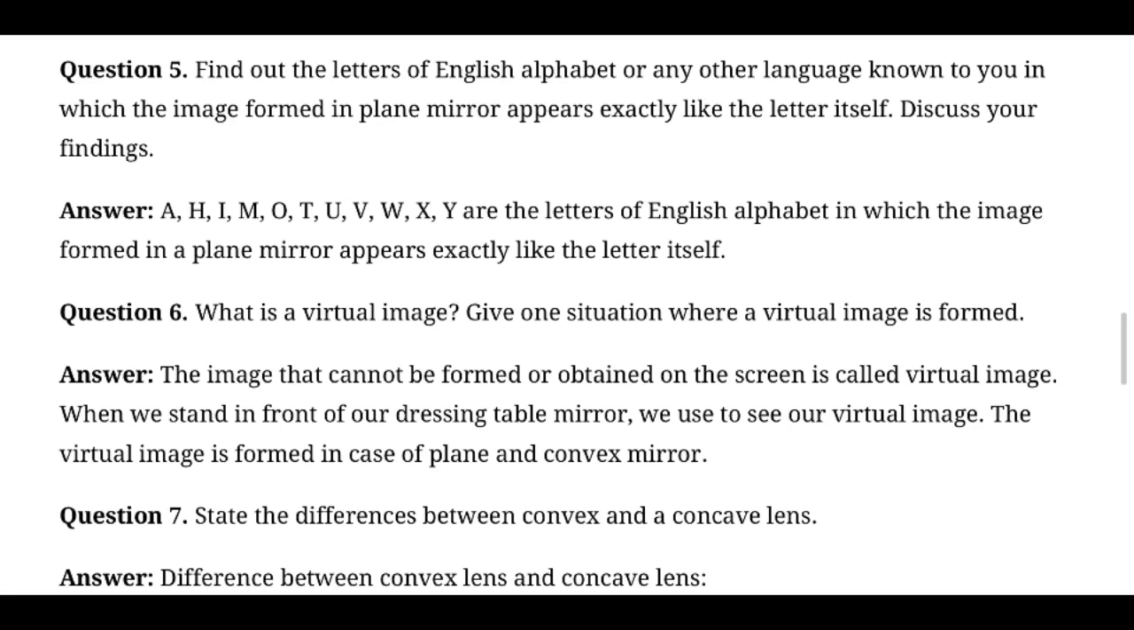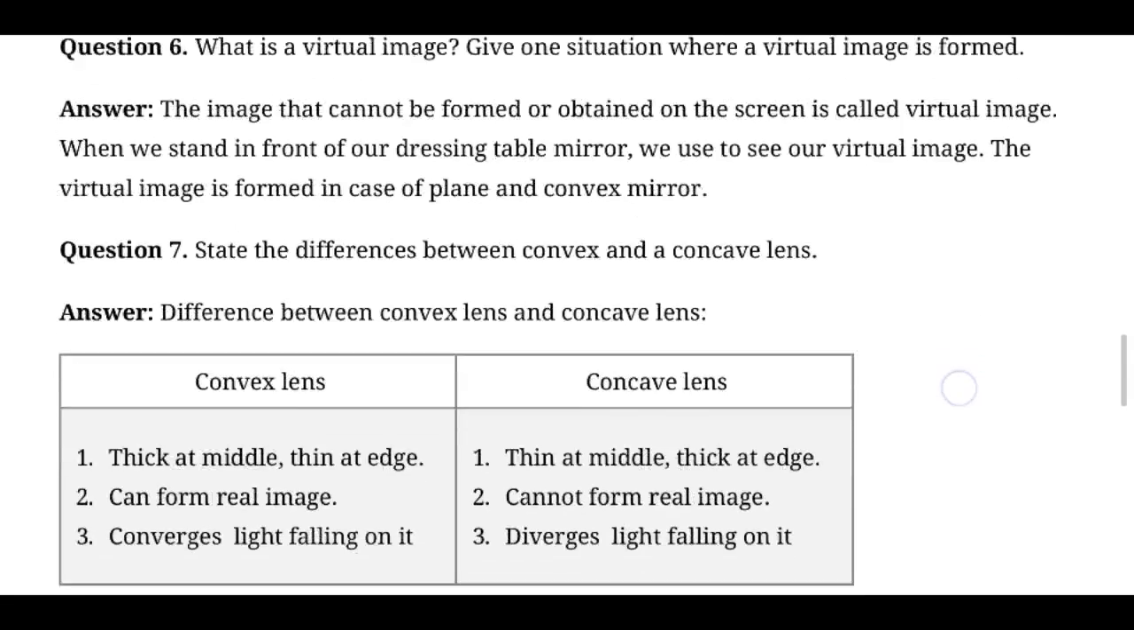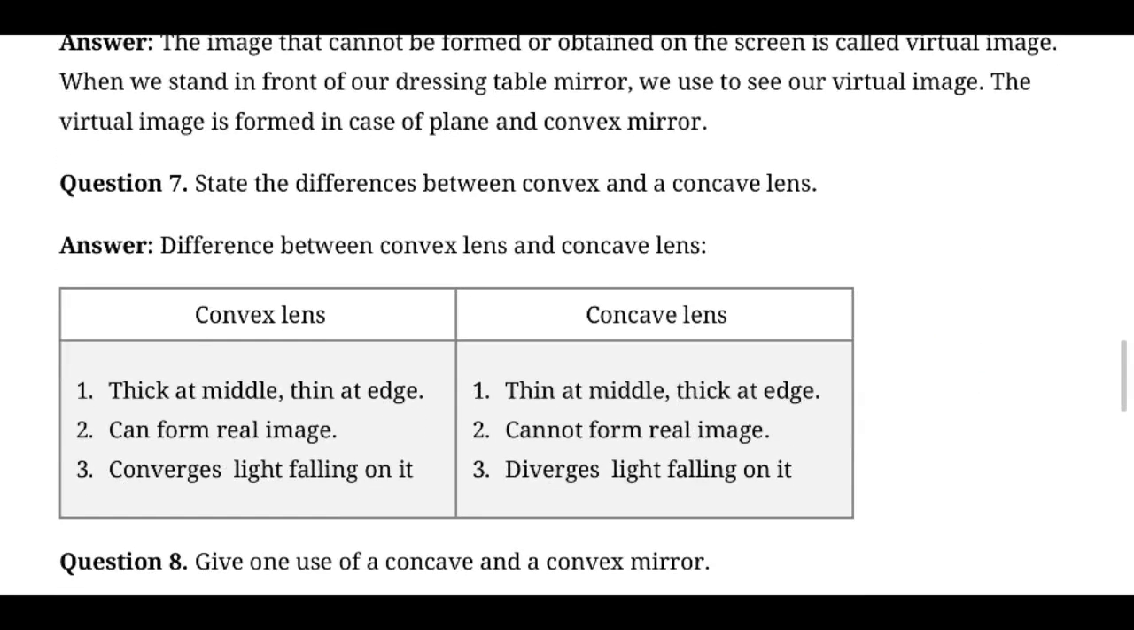State the difference between convex and concave lens. Convex lenses are converging lenses, whereas concave lenses are diverging lenses. Convex lenses produce real, inverted, virtual, enlarged and erect images. Concave lenses always produce virtual and small images. Convex lenses are thick at the middle and thin at the edges, whereas concave lenses are thin at the middle and thick at the edges. This is also another important question in this unit. Please make a note of it.